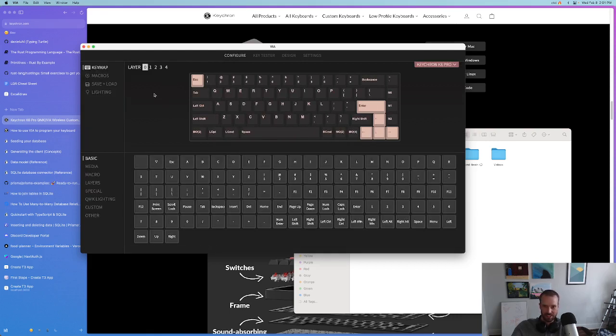Boom, it's game time. Now be careful in here, because if you start clicking around on things, it automatically jumps to the next one and you can start overwriting stuff. I had to deal with that. It's not like other systems where you have to hit save or something. You click a changed one and that key is now changed on the keyboard. It's instant, so it's a little tricky. Let me just show a couple other little tricks here.